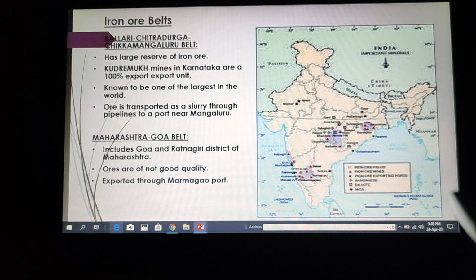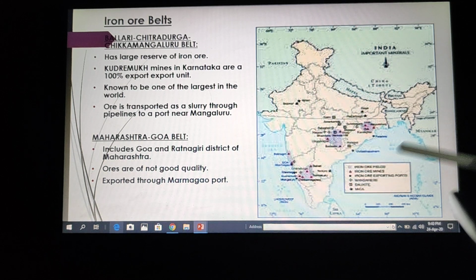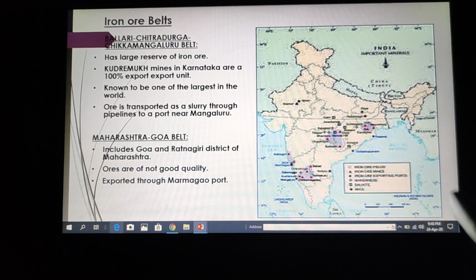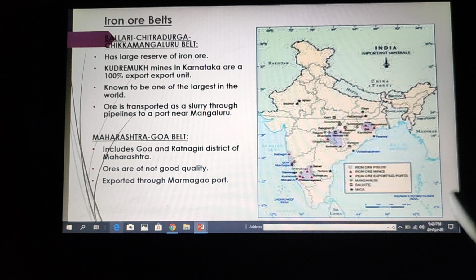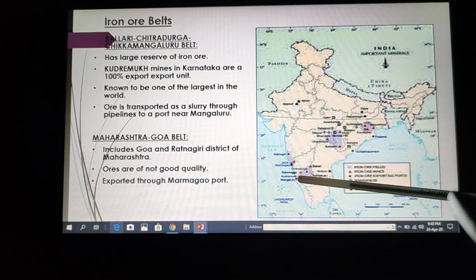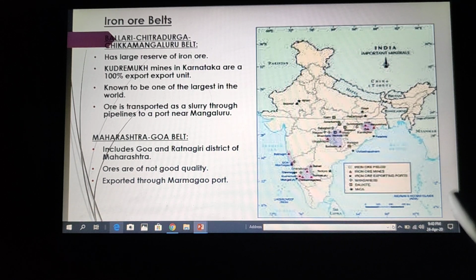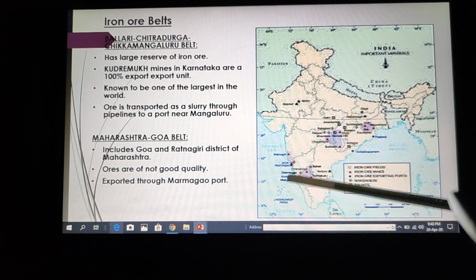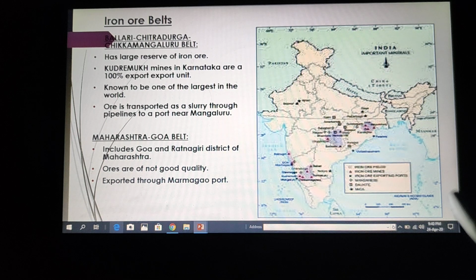The next belt is the Bellary Chitradurga Chikmagaluru belt, this region. Now this belt also has large reserves of iron ore. Here the famous mines are called the Kudremukh mines. This is Kudremukh mines. It is very famous for exporting iron ore. Whatever is produced here goes for export purposes only. It means that it is a 100% export unit, and it is known to be one of the largest in the world.